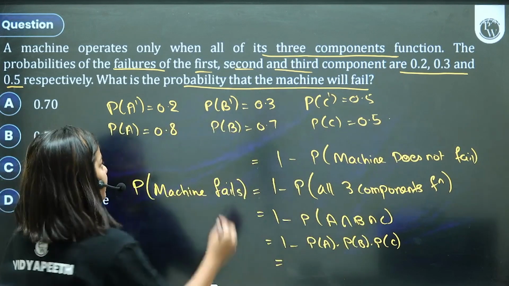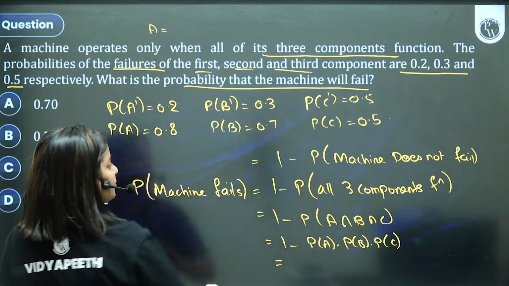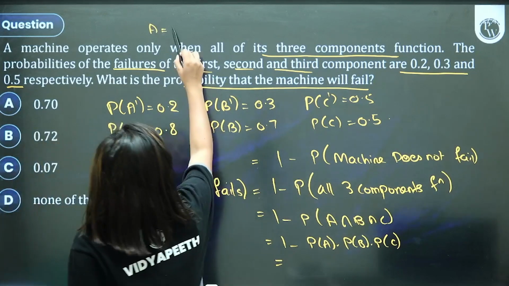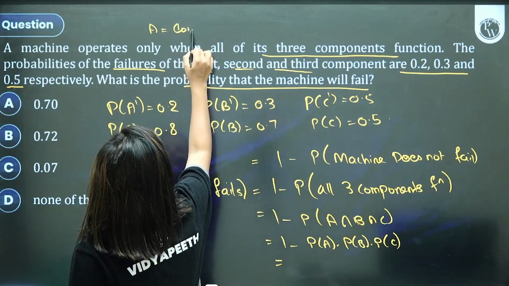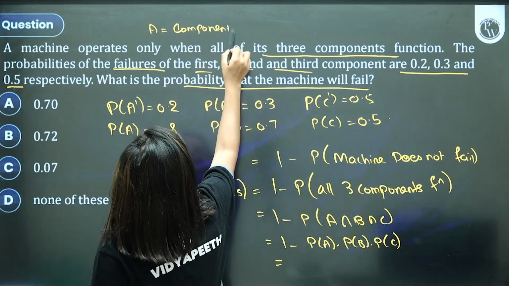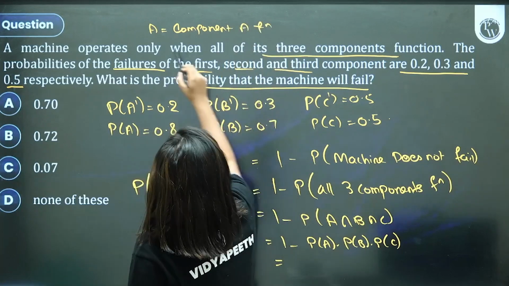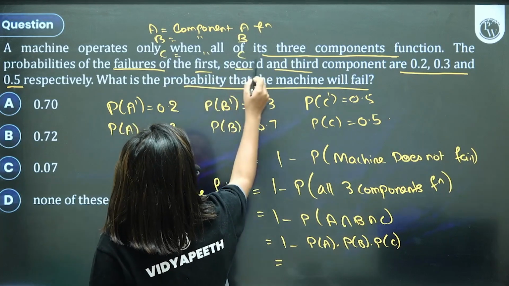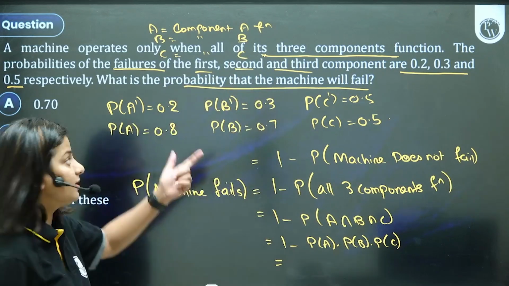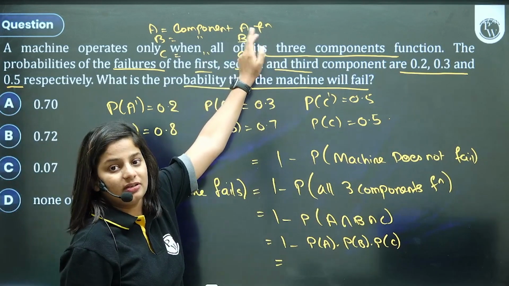What are A, B, and C, in case anyone is getting confused? A is component A functions, B is component B functions, then C is component C functions. I'm not saying failure, it's functioning.